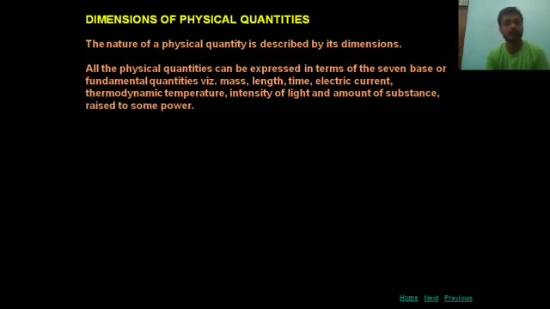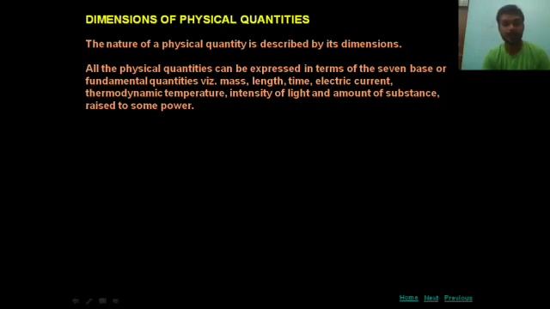All the physical quantities can be expressed in terms of 7 base or fundamental quantities. We all very well know that there are 7 types of fundamental quantities: mass, length, time, temperature, etc., raised to some power.